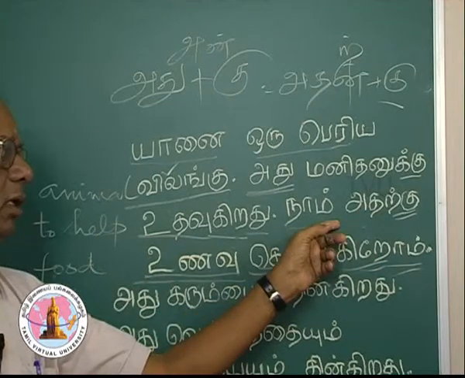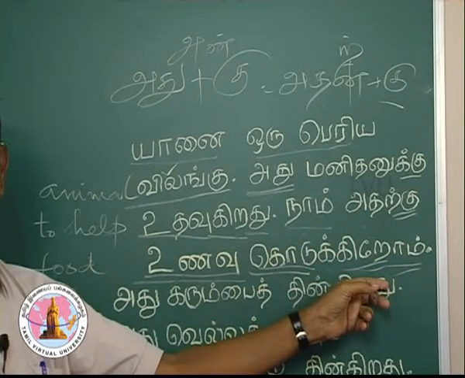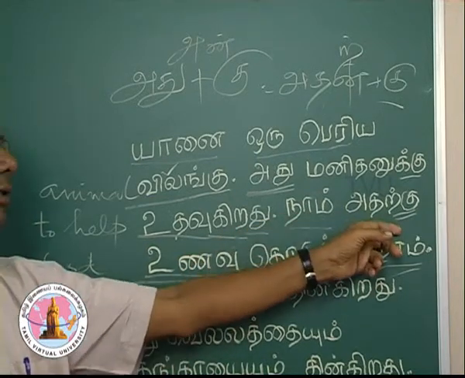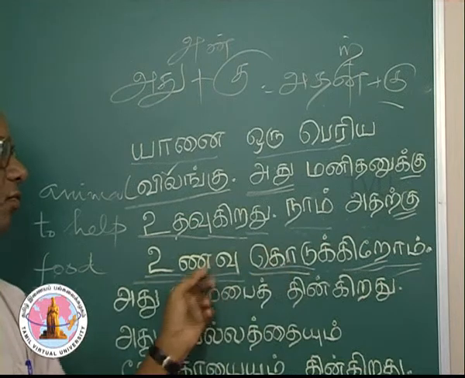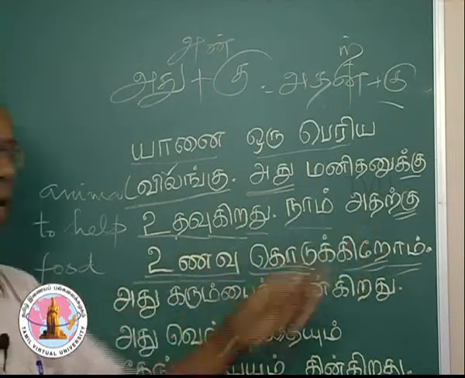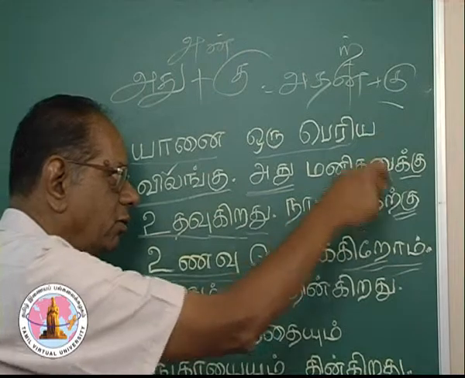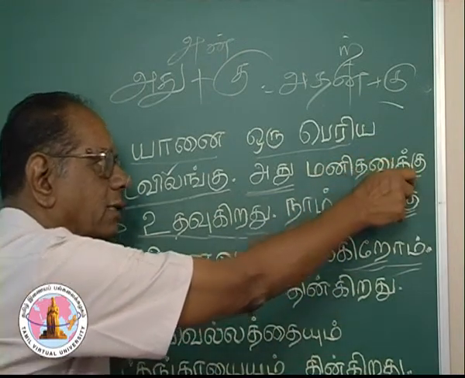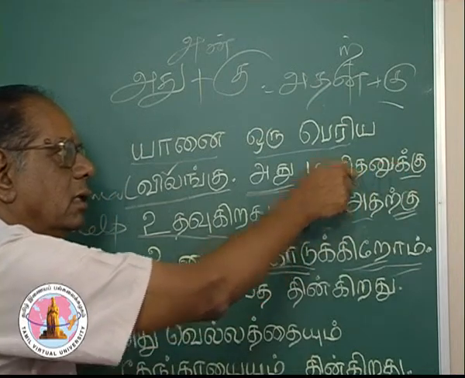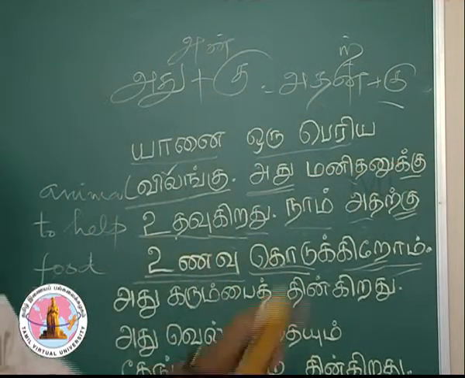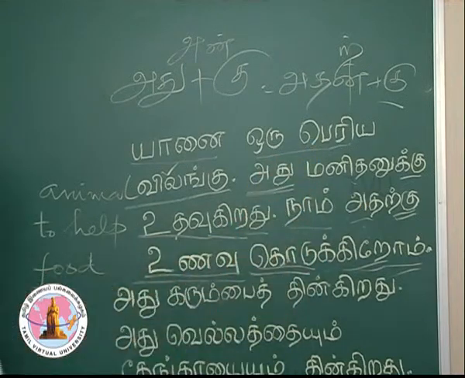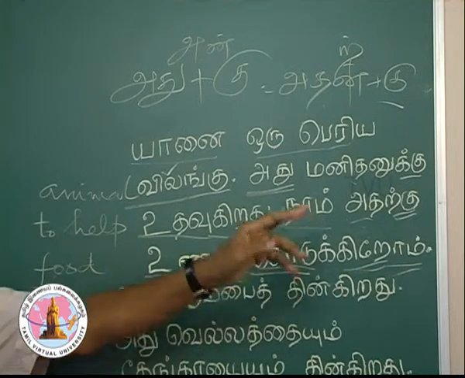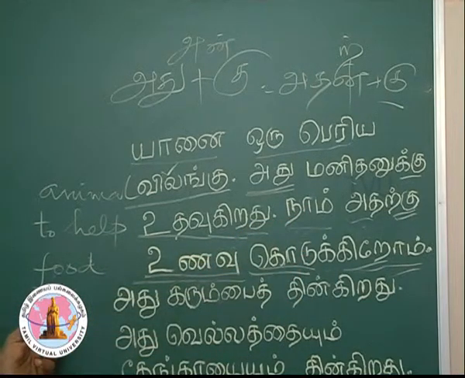Nam, we, kodukirom, give, unavu, food, adarku, to it. We give food to it. I have used a pronoun with a dative case. Here I have used the dative case with a noun. This is a pronoun and this is a noun. நாம் அதற்கு உணவு கொடுக்கிறோம்.